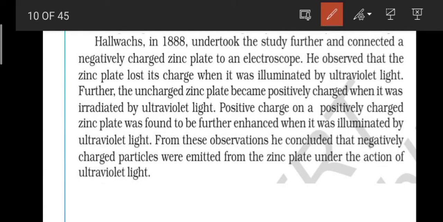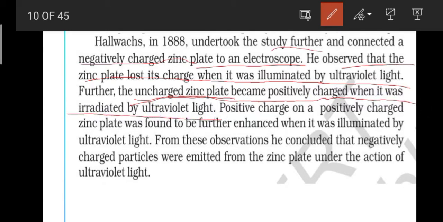Hallwachs in 1888 undertook the study further. He actually did some advanced work. He connected a negatively charged zinc plate to an electroscope, and he observed that the zinc plate lost its charge when it was illuminated by ultraviolet light. Then he replaced it with an uncharged zinc plate, and it became positively charged when irradiated by ultraviolet light. The positive charge on a positively charged zinc plate was found to be further enhanced when it was illuminated by ultraviolet light.